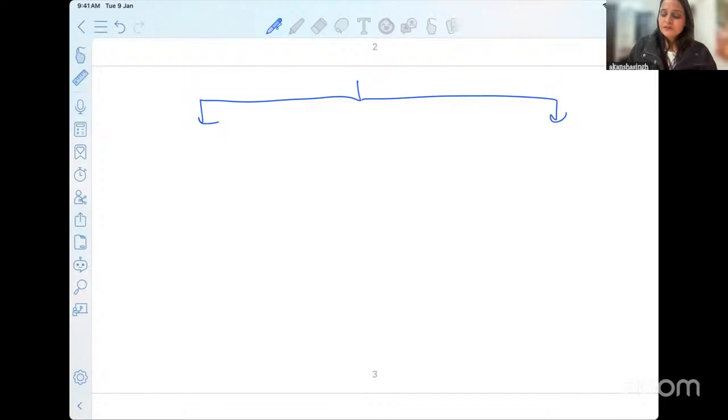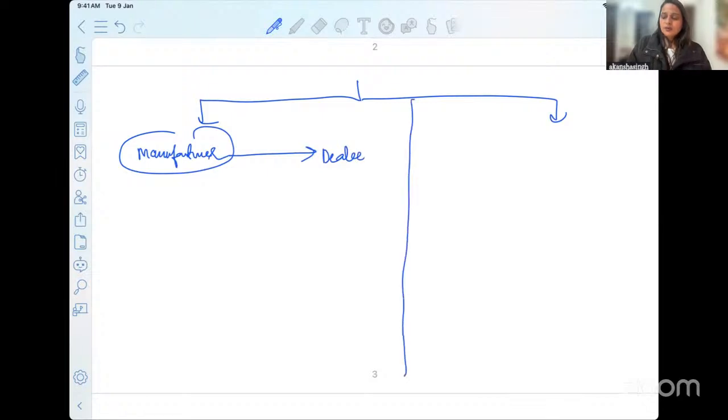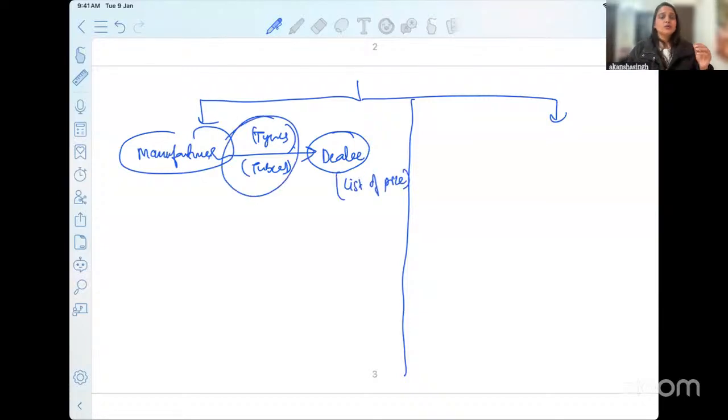Okay. So the first example is that there is a manufacturer. The manufacturer has entered into a contract with a dealer. And he has told the dealer, listen, I am giving you the tires and tubes, whichever I have manufactured. But with this, I am also providing you a list of prices. So when you try to sell my tires to somebody else, you have to stick to the price that I have given to you in the list.